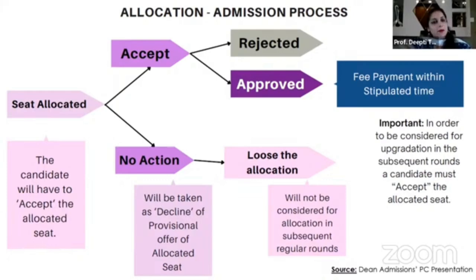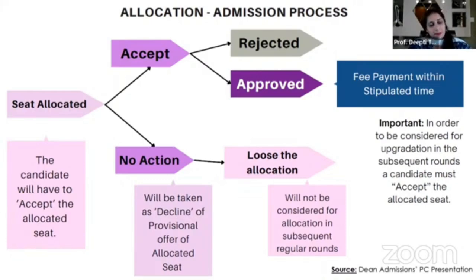What this means is that the general seat that has been given to you will remain with you if you do not accept the ECA seat that has been allocated to you. You will remain applicable in the general upgrade and subsequent rounds, the regular rounds, but you will be out of that supernumerary ECA allocation.